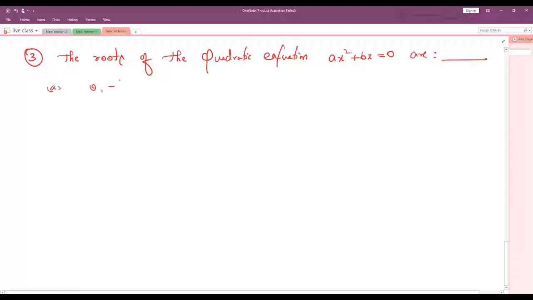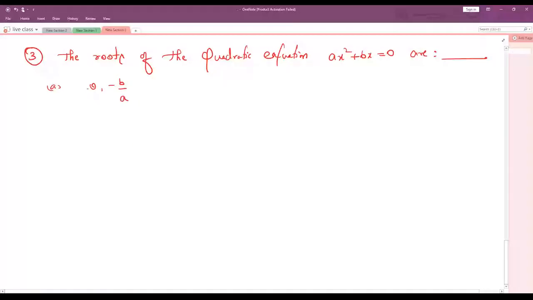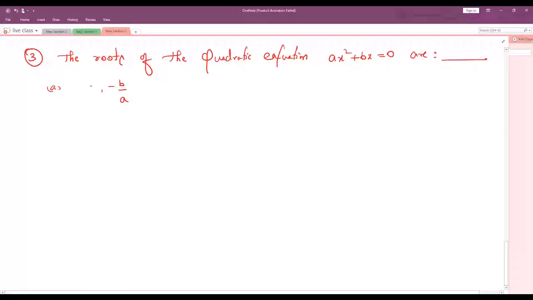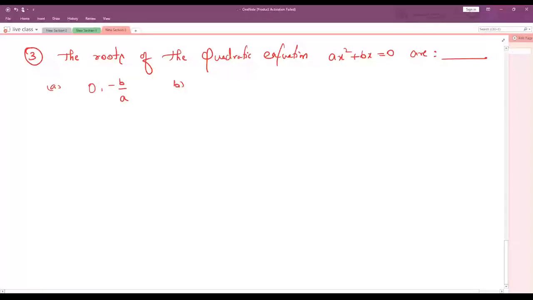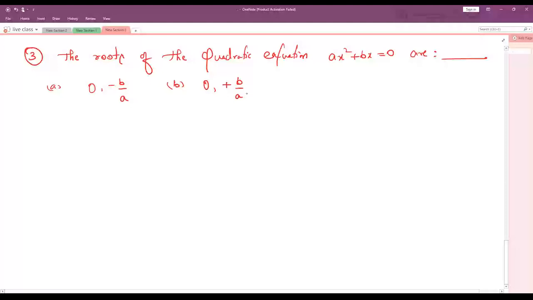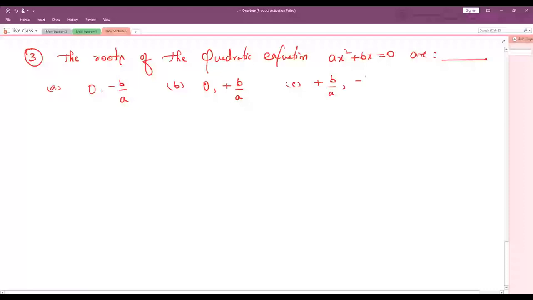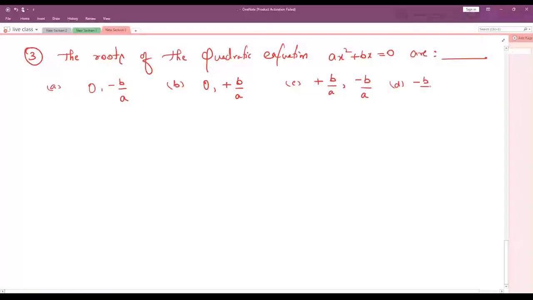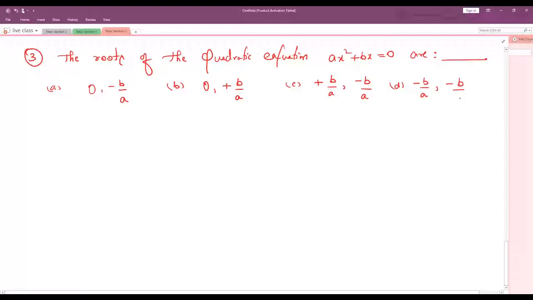Option A, 0 comma minus b by a. Option B, 0 comma plus b by a. Option C, plus b by a comma minus b by a. Option D, minus b by a comma minus b by a.